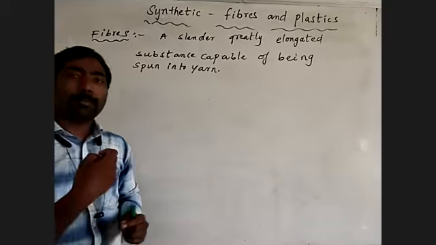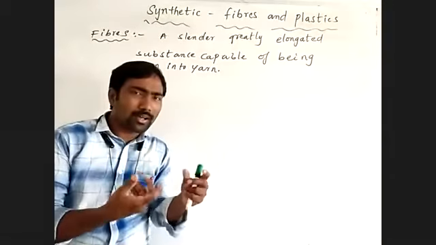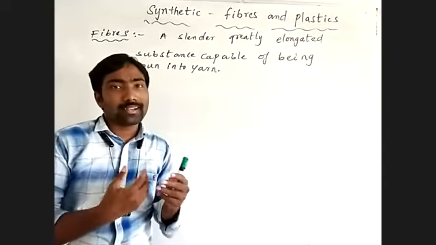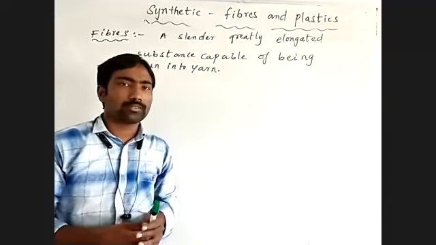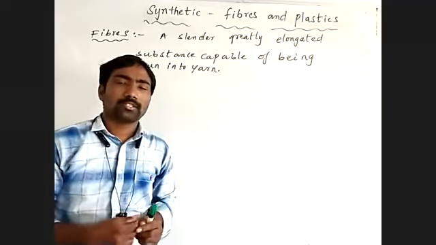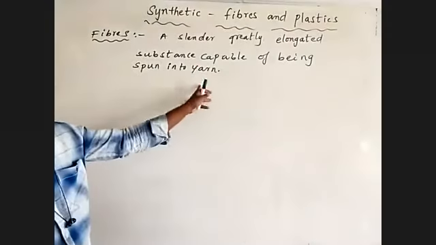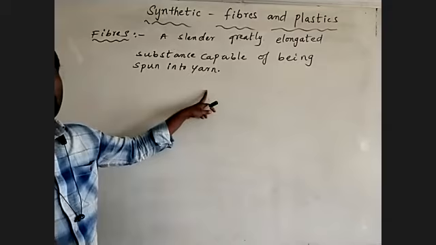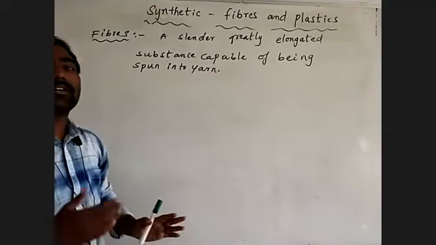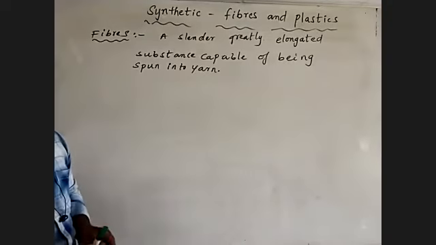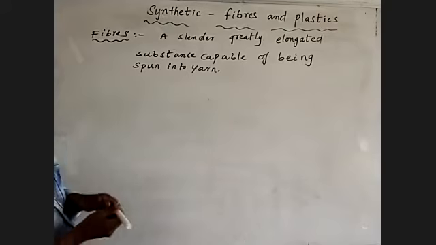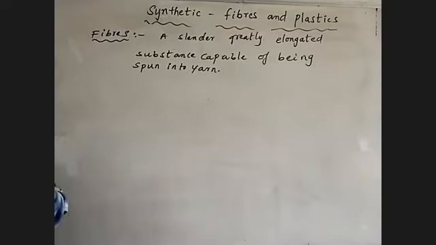Suppose when you are plucking threads from cloth, we can take threads out easily by removing them. Those we call fibers. By combining the fibers, we may get fabric. Understand?